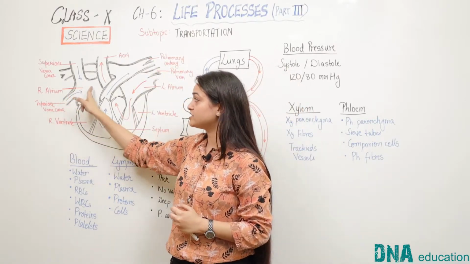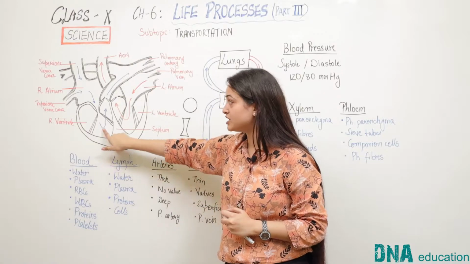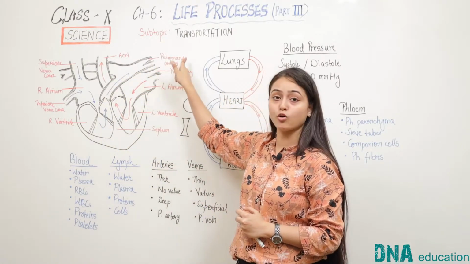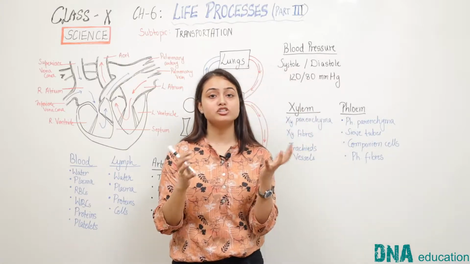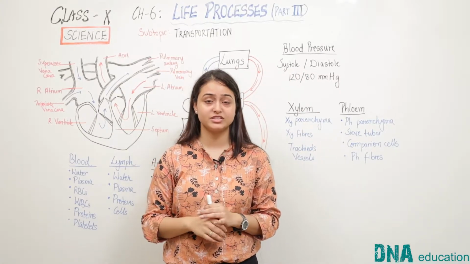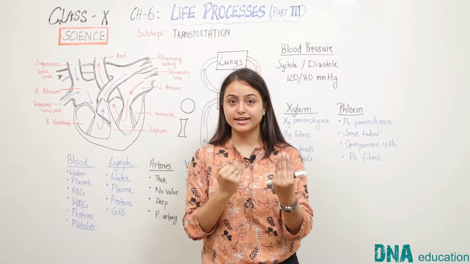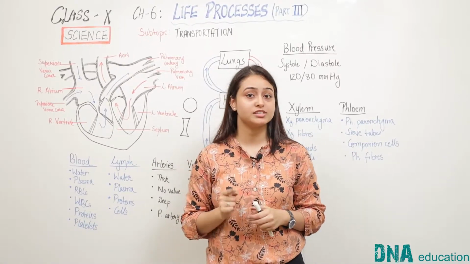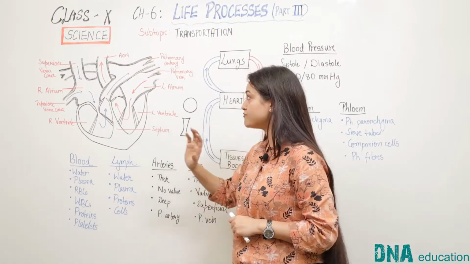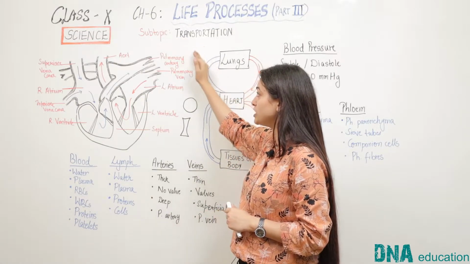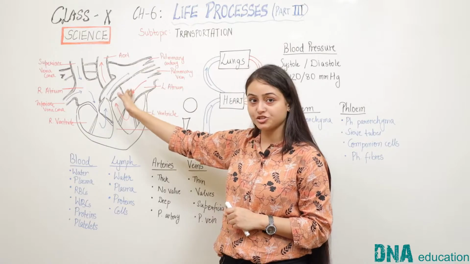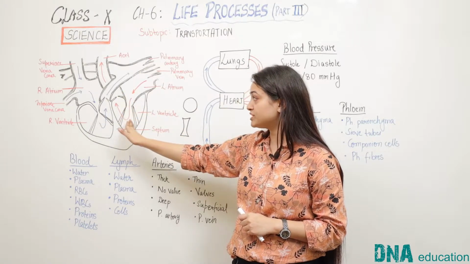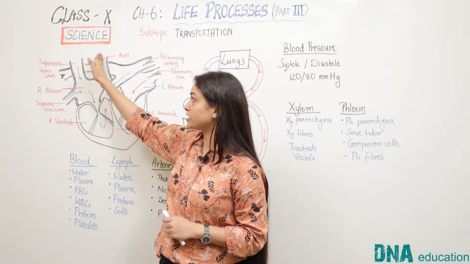So blood enters the right atrium, then the right ventricle, and through the right ventricle it goes to the lungs through the pulmonary artery. In the lungs, purification of blood occurs with the exchange of carbon dioxide and oxygen, as we have discussed in the session on respiration. After purification, the blood enters through the pulmonary vein into the left atrium, then goes into the left ventricle and then through the aorta.